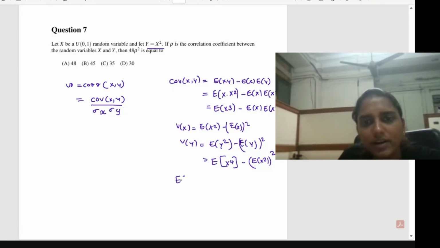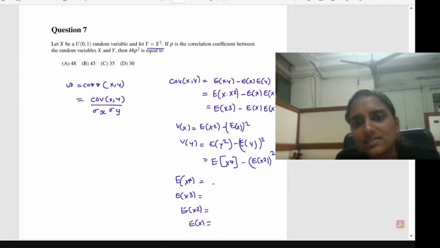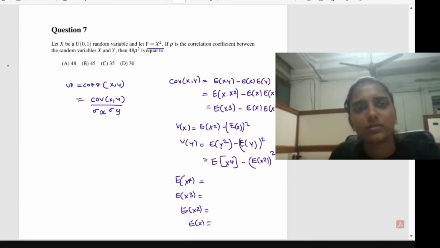So let me know what is the value of the expectation of X raised to 4, what is the value of the expectation of X cubed, what is the value of the expectation of X squared, then what is the value of the expectation of X. Only these four terms are needed. Then we can substitute and simplify to get this rho. Then you can find 48 times rho squared.